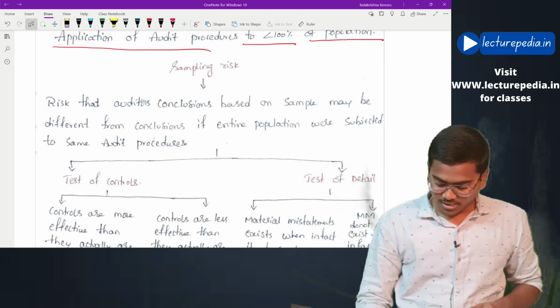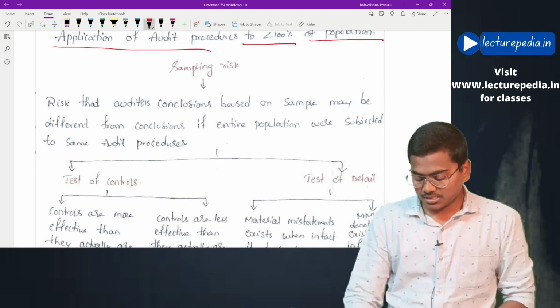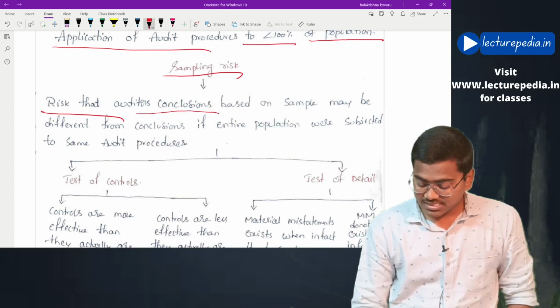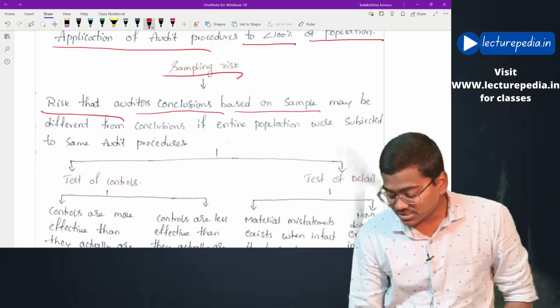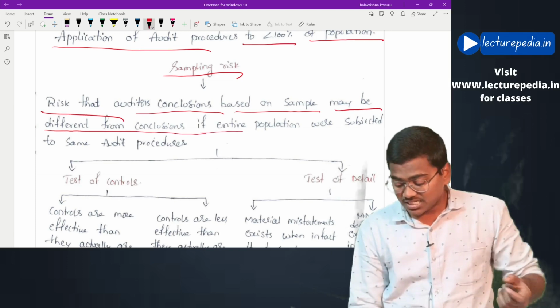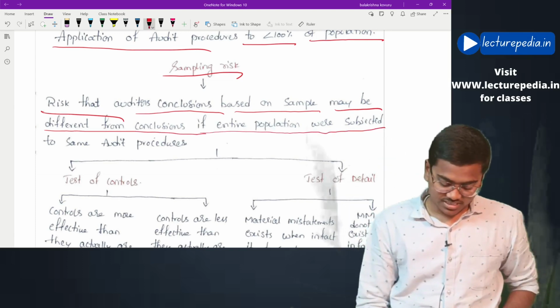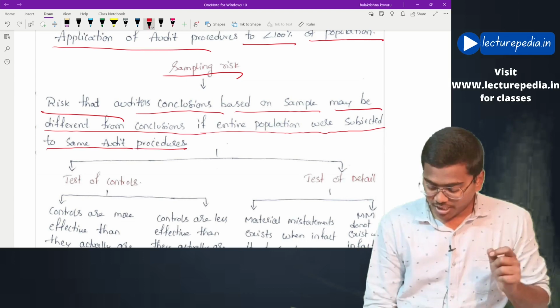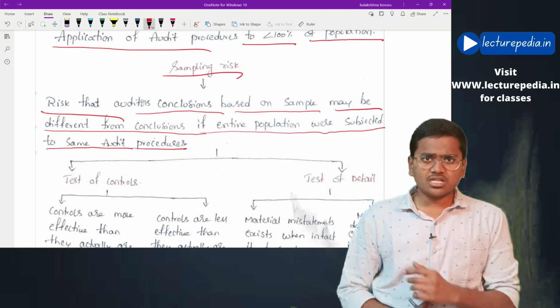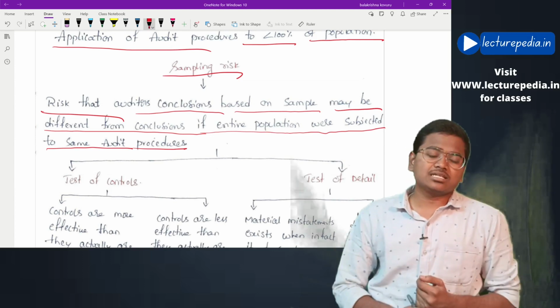Next point: sampling risk is the risk that the auditor's conclusion based on a sample may be different from the conclusion if the entire population were subjected to the same audit procedures. Now this sampling risk can be of two types.